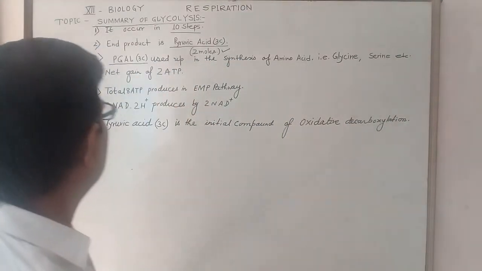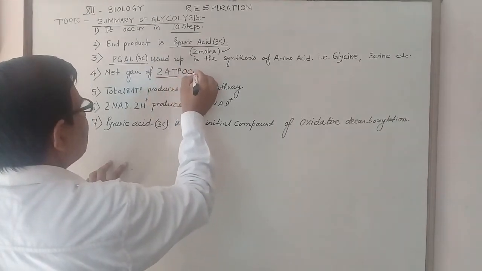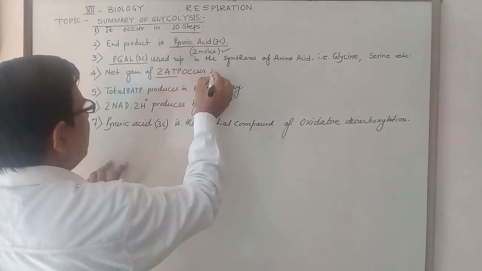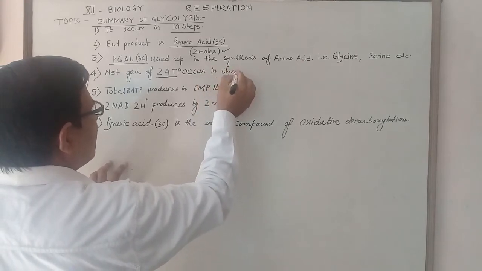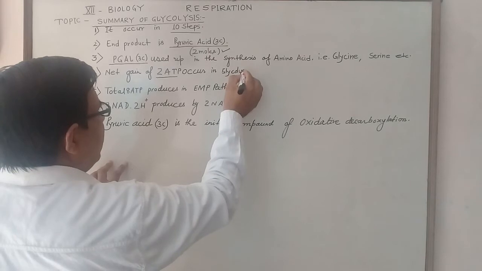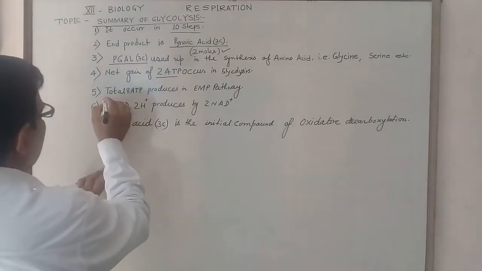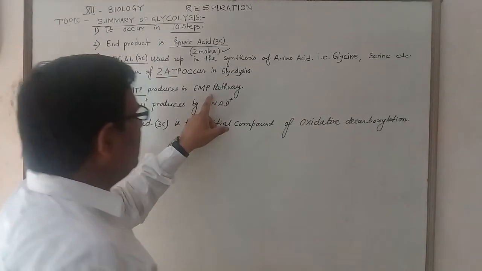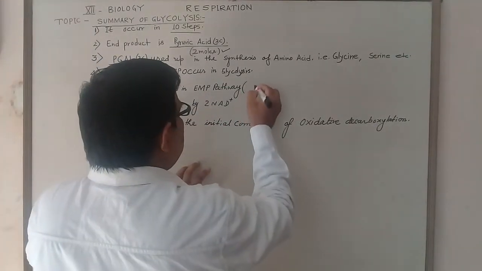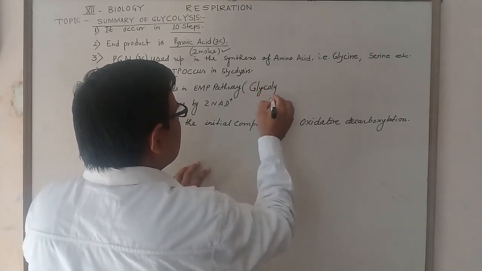Net gain of 2 ATP occurs in glycolysis, and a total of 8 ATP are produced in the EMP pathway. EMP pathway is another name of glycolysis.